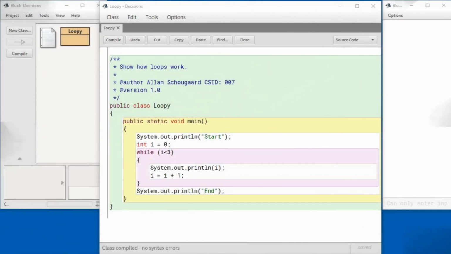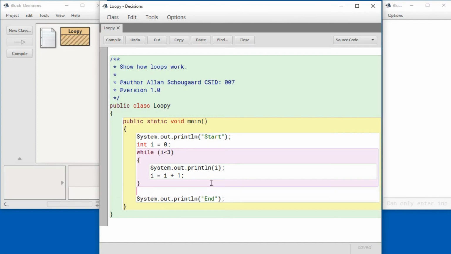Finally, in Java, we have the do-while loop. The ordinary while loop is often called a pre-test or a none or more times loop. The do-while loop is a post-test or a one or more times loop or an at least once loop. Let me show you. I've gone back to the original while loop here, and I'm going to add another loop, a do-while loop. It looks like this.